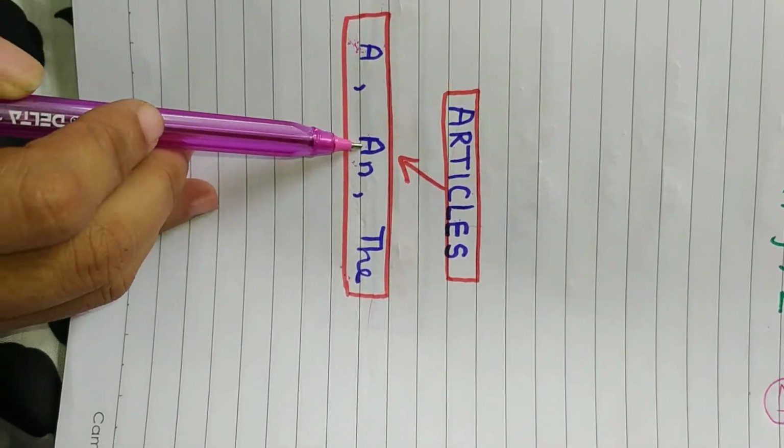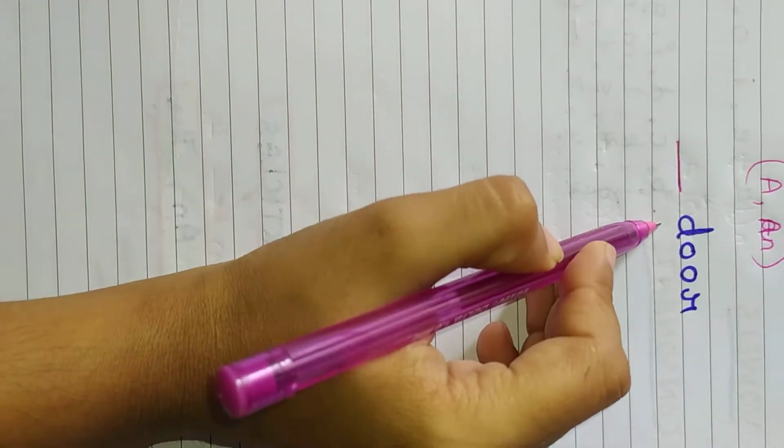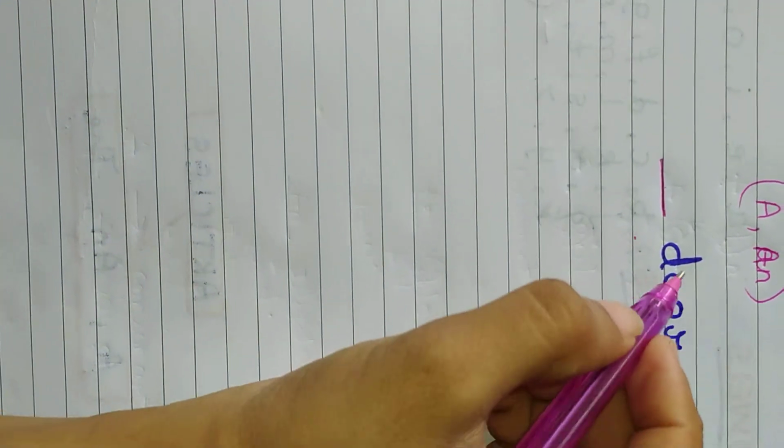So articles are a and the. Now see, look over here. First I will write one word. D-O-O-R, door. Very good. It is a door. Now Miss has given one dash and told you to write a or an before it. So now you are confused. Now how will I write a or an? I don't know. So I can write an door, a door. What shall I do now? You are confused.